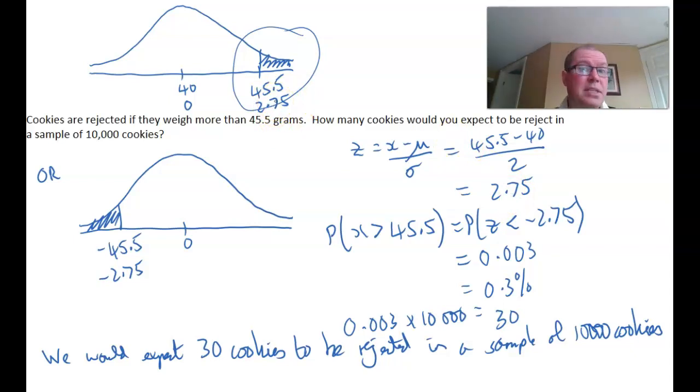Now I'm going to do something slightly different. You could work out the area to the left, the white area, and find out the probability of less than 2.75 and subtract from 1, like I did in the previous example. But I'm going to show you a different way. Which way you use is completely up to you.